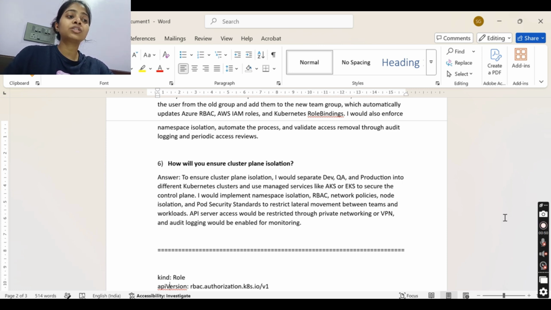API server access would be restricted through private networking or VPN, and audit logging would be enabled for monitoring. Then they can ask, how will you do the CI/CD pipeline for different environments?